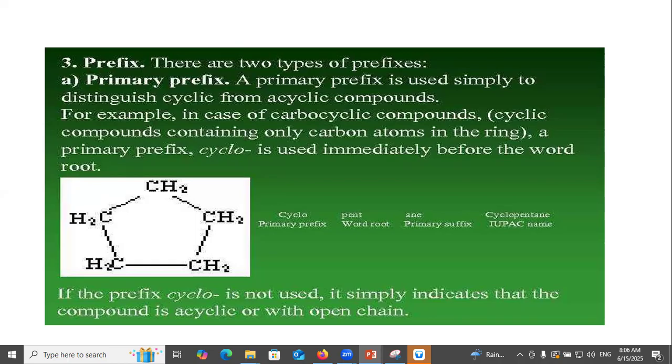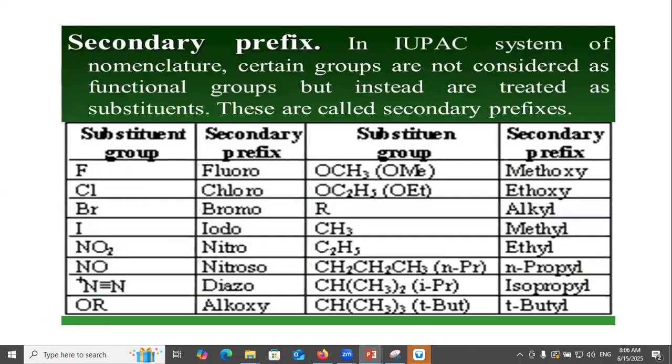A primary prefix is used simply to distinguish cyclic from acyclic compounds. For example, in carbocyclic compounds, which contain only carbon atoms in the ring, the primary prefix cyclo is used immediately before the word root. If the prefix cyclo is not used, it simply indicates that the compound is acyclic or open chain.